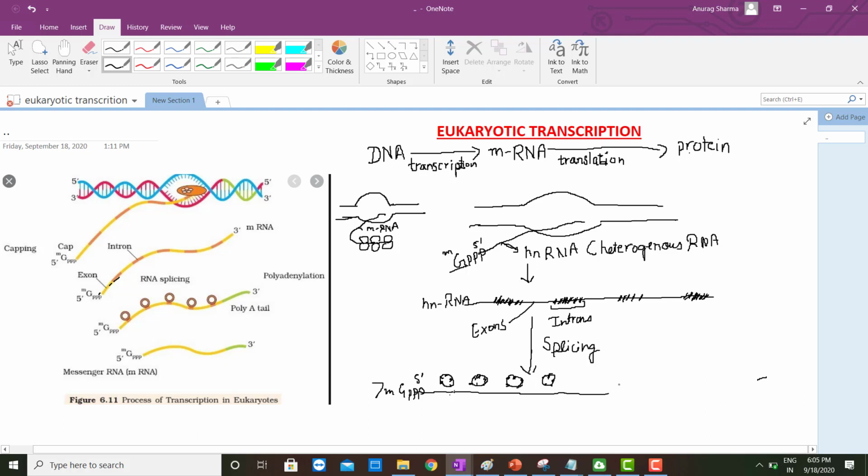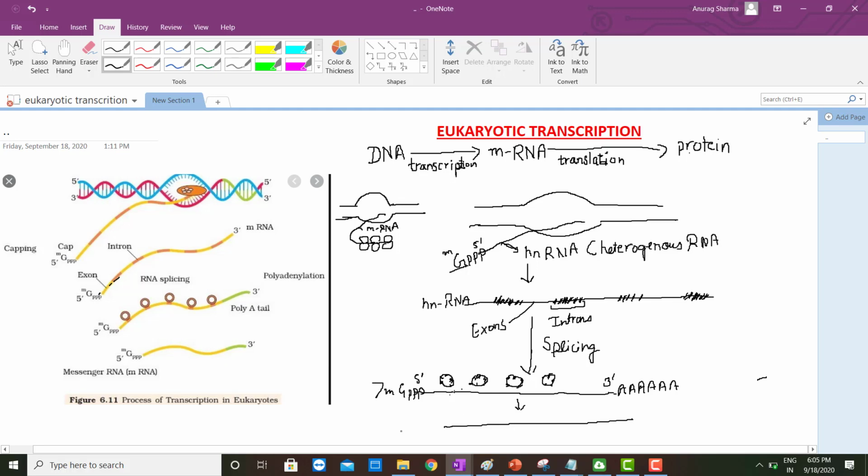And at the 3' end, a poly A tail or adenylate residues are added. So the final mRNA is formed by the fusion of exons. Introns are removed and these exons are fused and form the mRNA.